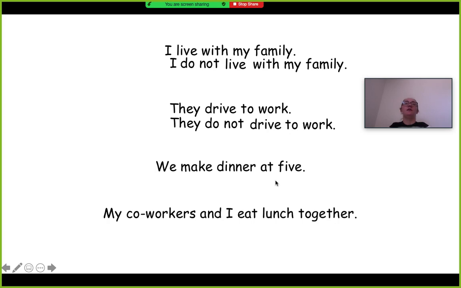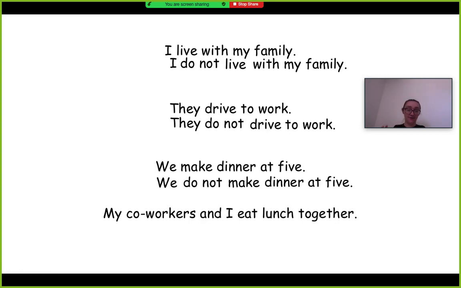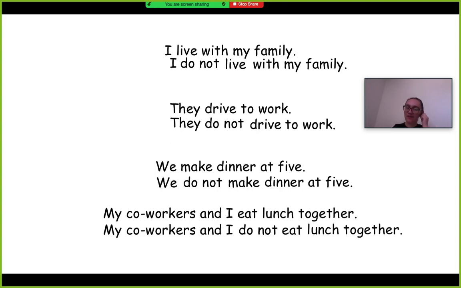So if you're talking to somebody and they want to know what somebody does regularly or what happens a lot, that's when you would use simple present tense. The next one, we make dinner at 5. To make it negative, we do not make dinner at 5. Good job. My coworkers and I do not eat lunch together. That's how we make it negative.